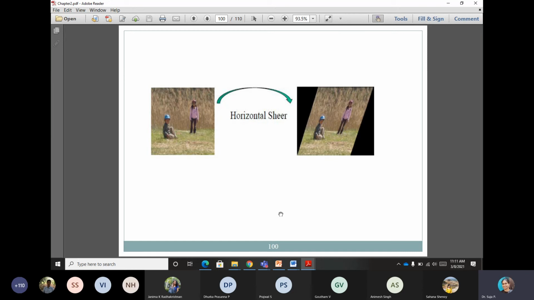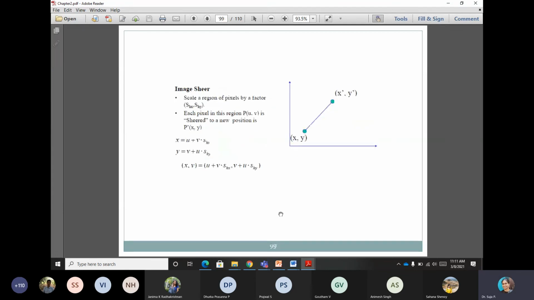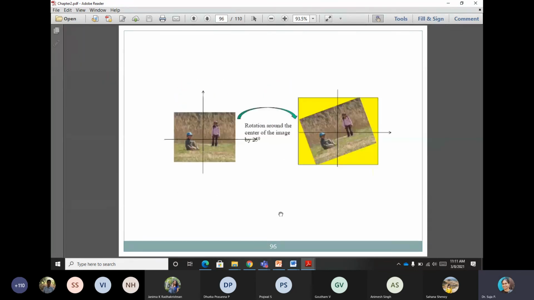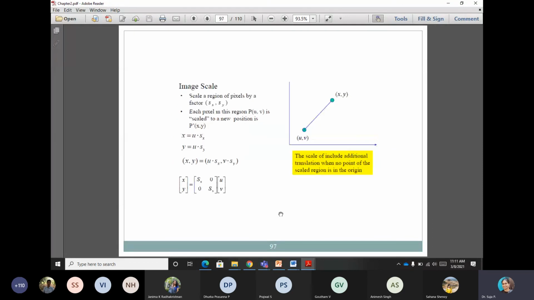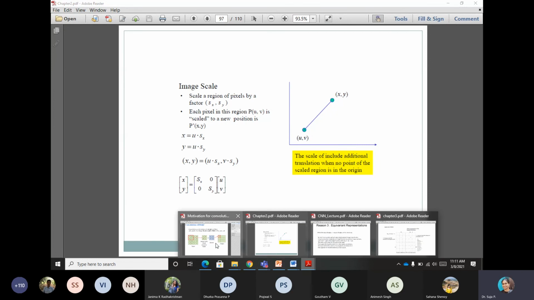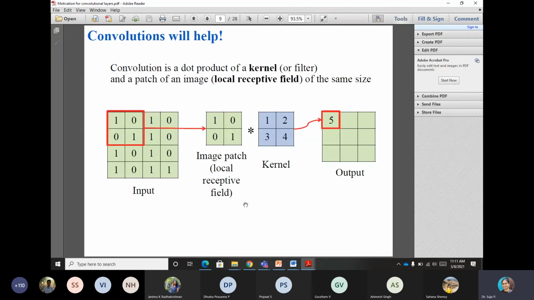Similarly, you can do a vertical shear, in which case the shear will happen in the other direction. So these are the various geometrical transformations: translation, rotation, scaling, shear, etc. Now I will come to the convolution part, and then I will explain the equivariant also.